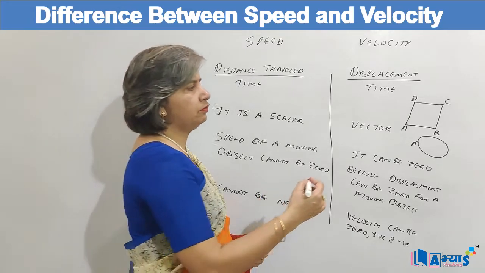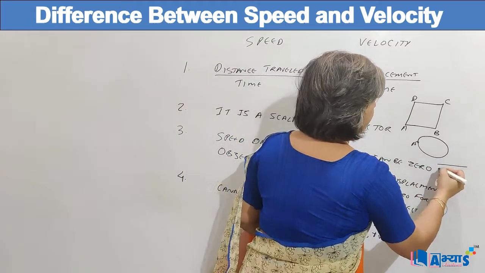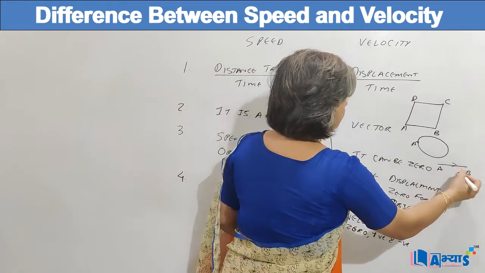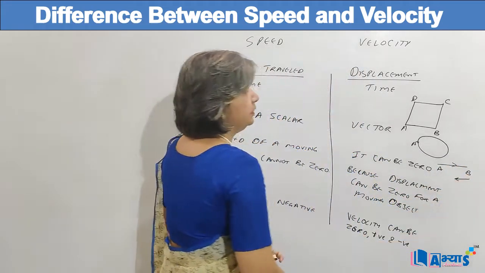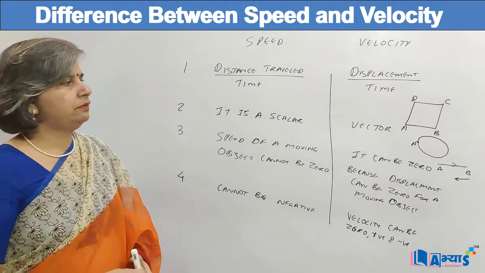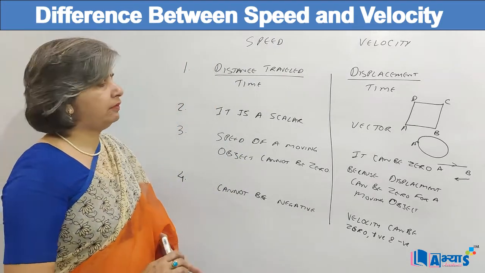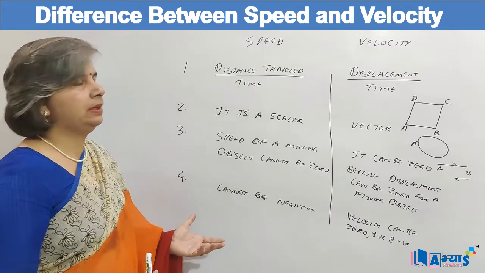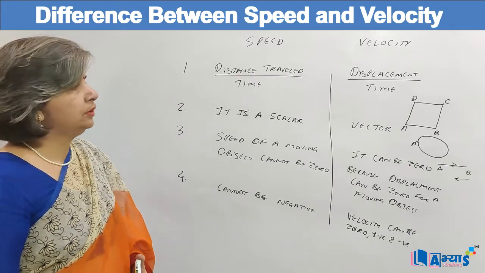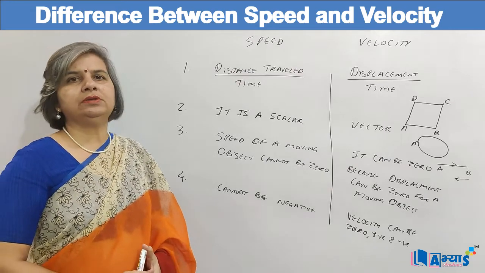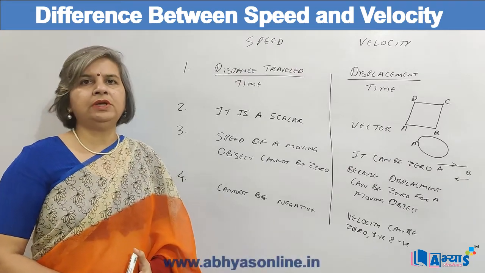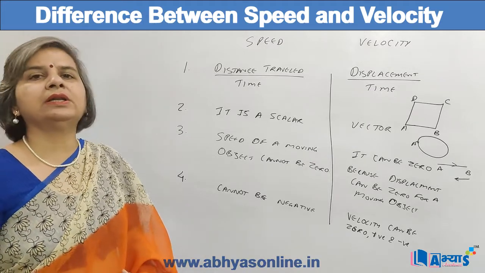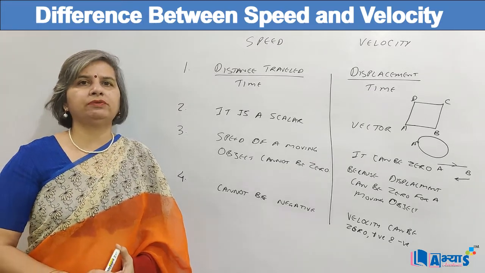Suppose an object was moving from A to B. If in this case the velocity is considered positive, then when the object is coming back, the velocity will be negative. So velocity can have all the values, positive, negative and zero, whereas the speed can have only a positive value. Because if the object is moving, the speed will always be positive, and it cannot be zero, it cannot be negative.